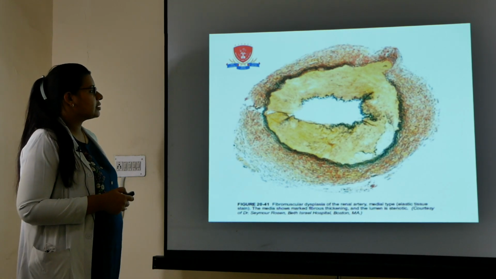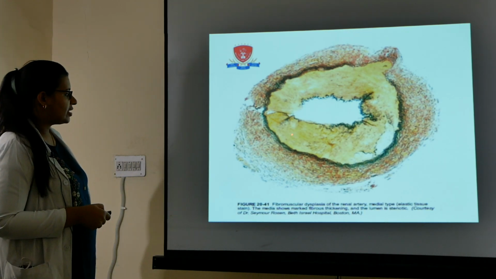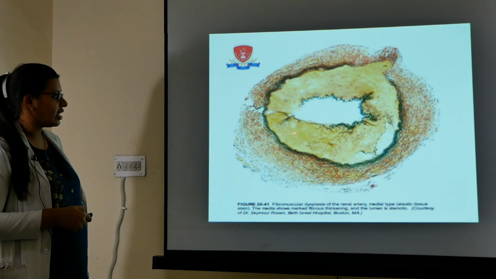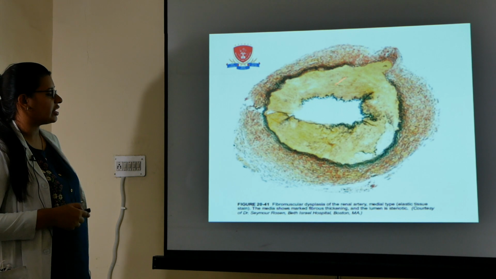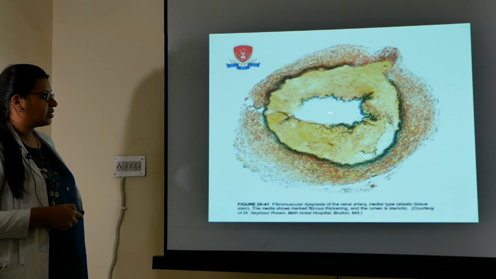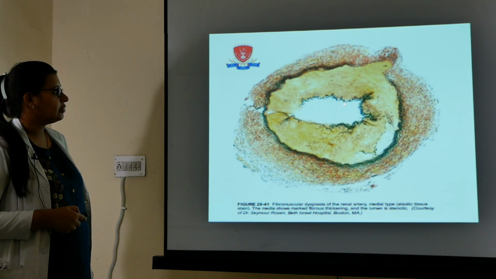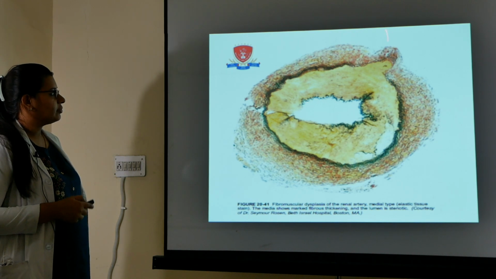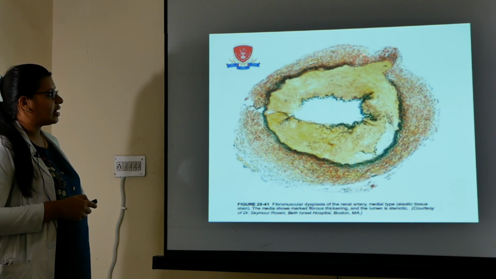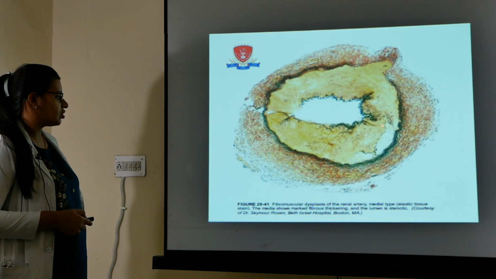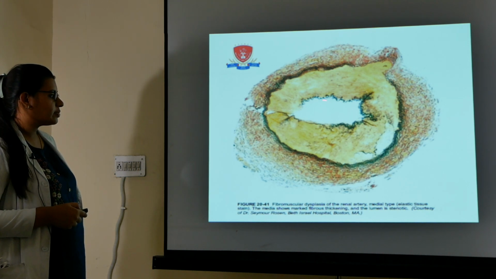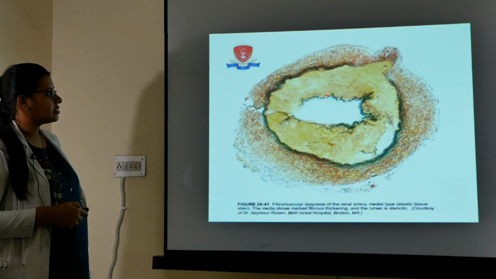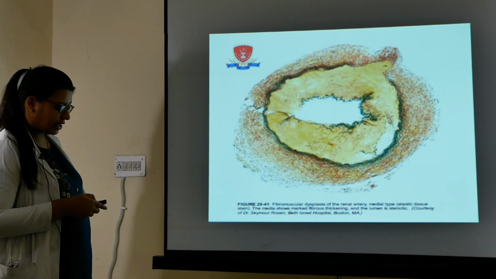Next, this is the picture of fibromuscular dysplasia of the renal artery. This is the transverse section of a vessel and this is the picture of elastic stain. So all of you remember, this is the lumen of the vessel and this is the intima, this is the media and this is the external elastic lamina and the outermost layer is the adventitia. So can you see the lumen is becoming stenotic and the media shows marked fibrous thickening and this is the elastic stain.